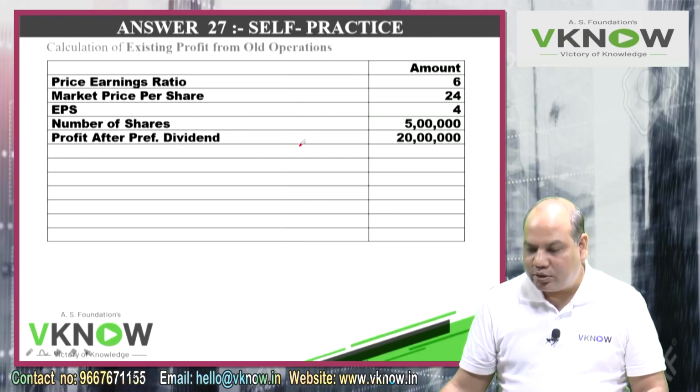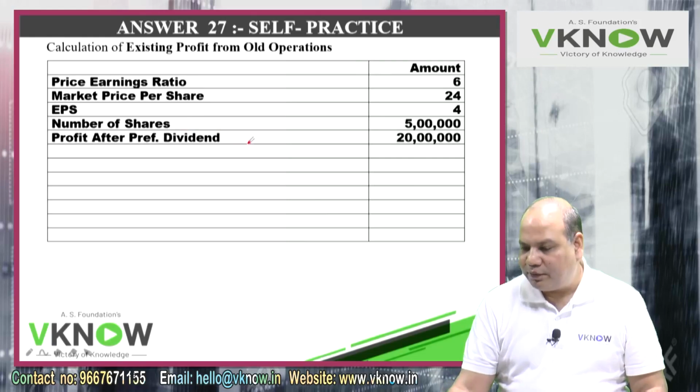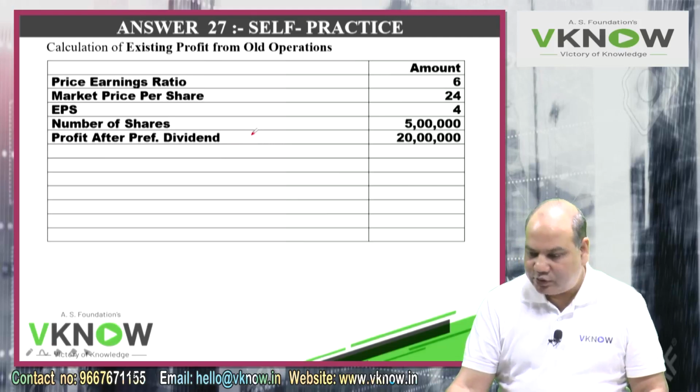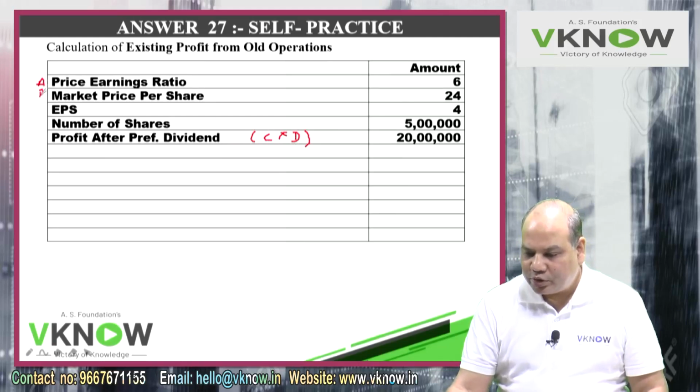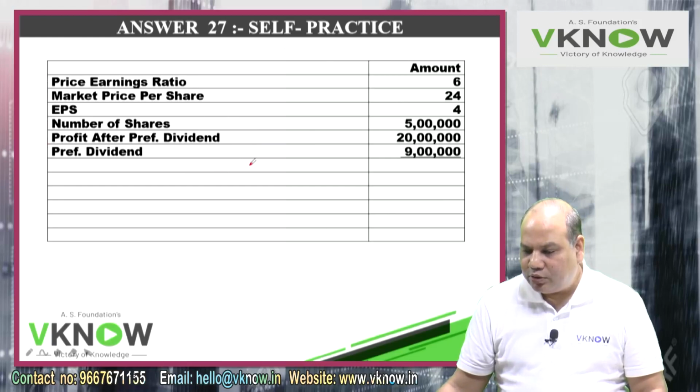So point number E, profit after preference dividend, C multiplied by D. You keep writing the point numbers here, A, B, C, D, E, F, like that. So what will I do? I will add back preference dividend, 9 lakh.